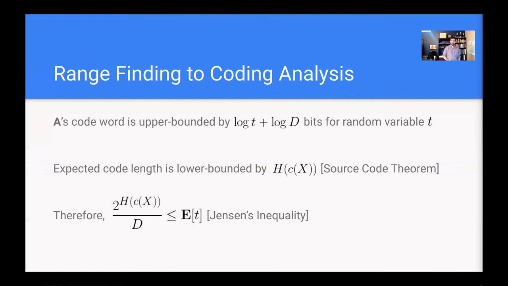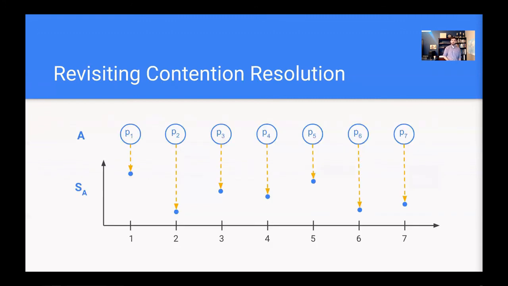So to complete our proof, we have to remember where the solution they're using to encode comes from, the sequence S. Recall that we transformed a contention resolution algorithm A, which is just a sequence of probabilities, into a range finding sequence S. And this sequence S is what we use to encode the values between Alice and Bob.